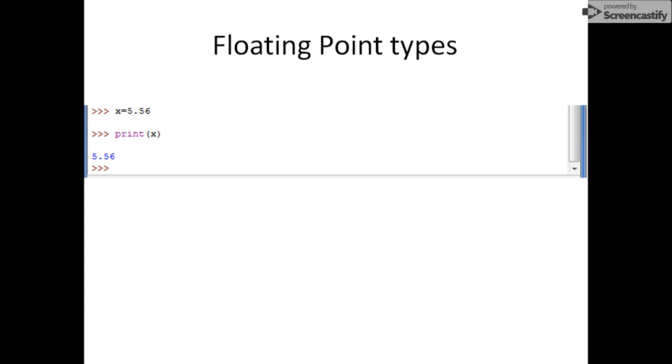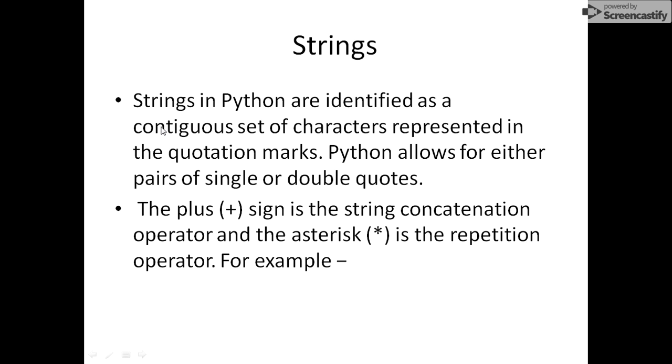Floating point type, same as we have discussed, the basic thing that matters is the value that we are providing to the variable. In this case, if we are assigning a floating point value to a variable, that variable will be a floating point type. So it totally depends on the value that we are assigning to that variable. If it is a number, the variable will be of number type. If it is a string, the variable will be of string type. If it is a float, the variable will be of float type.